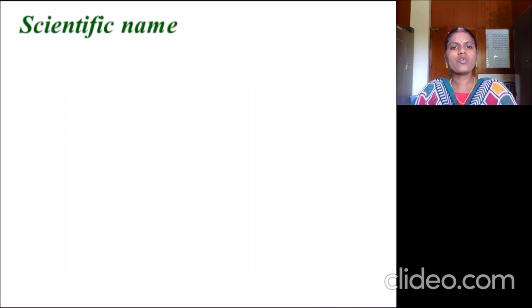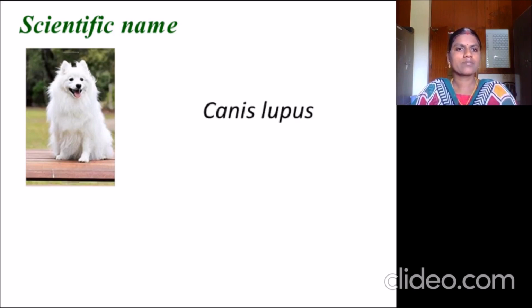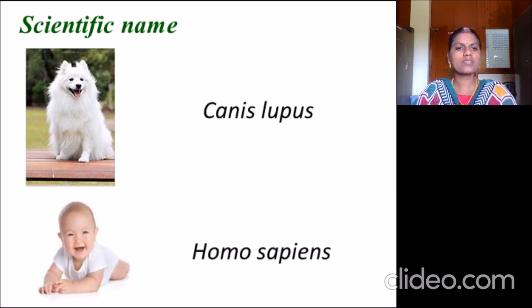Let me tell you about the scientific names of some species. The scientific name for dog is Canis lupus. And the scientific name for human is Homo sapiens.